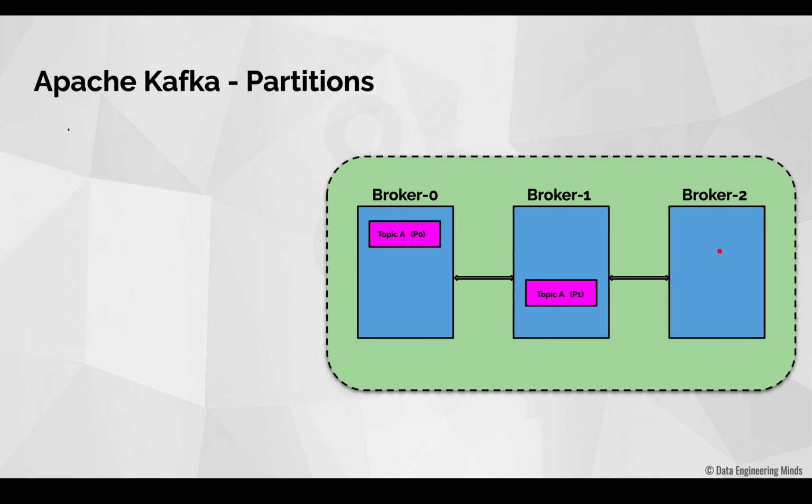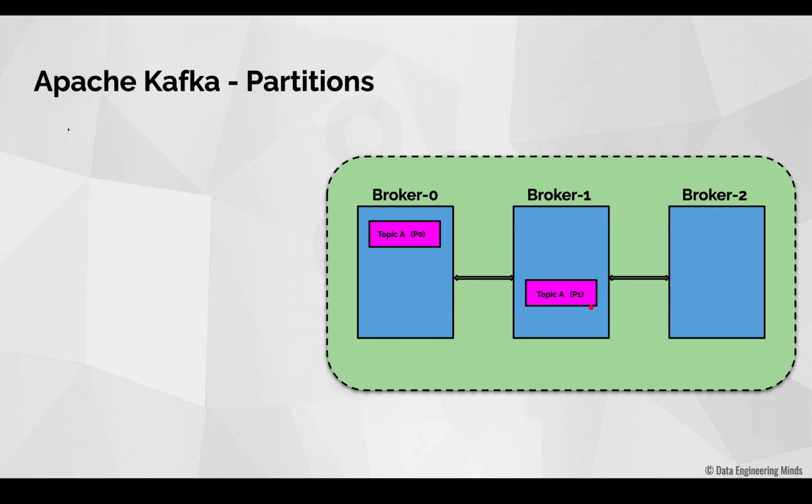That's the reason why Kafka distributes these partitions uniformly across the brokers. In case we have only this broker in our Kafka cluster, then both these partitions P0 and P1 will be created in this broker 0. And both these partitions are completely distinct.